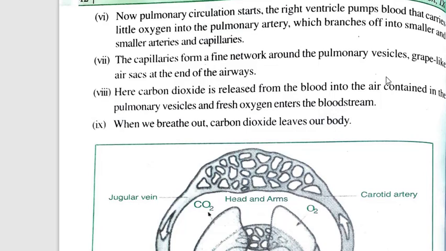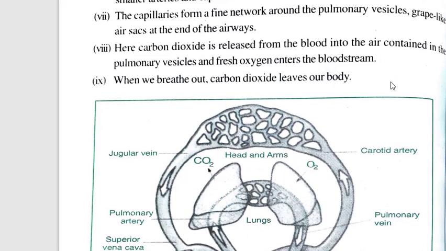Now pulmonary circulation starts. The right ventricle pumps blood that carries little oxygen into the pulmonary artery, which branches off into smaller and smaller arteries and capillaries. The capillaries form a fine network around the air sacs at the end of the airways. So here they are now in the lung.